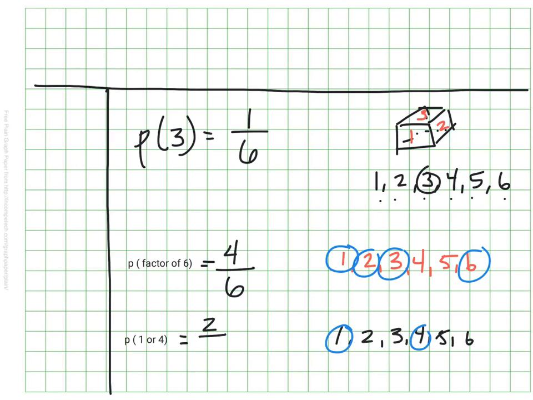But I have 2 ways to meet the conditions that I'm looking for out of the original 6 possible choices. And of course, in both of these last 2 examples, I actually could rewrite my ratio in a more simplified form. So this would be 1/3, right? That would work, and this would be 2/3, right? Those are also steps I might take as I am describing my probability.